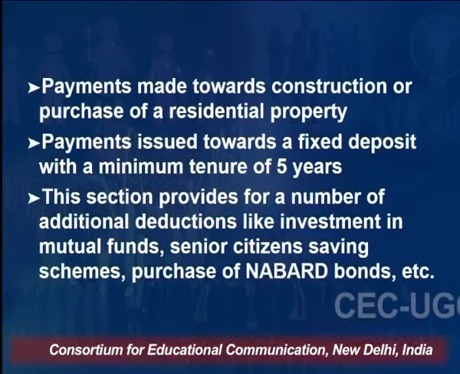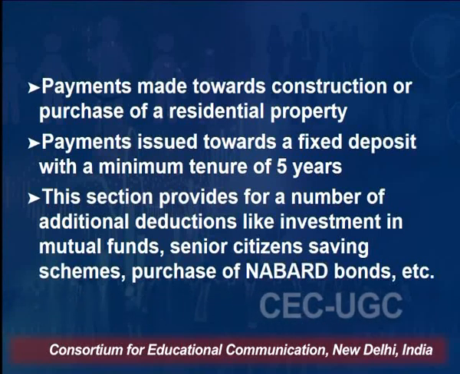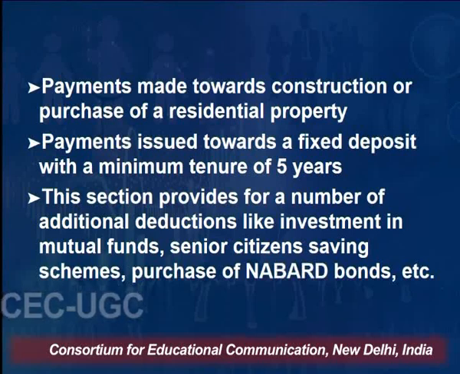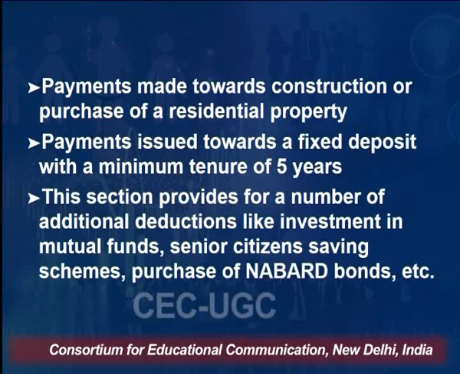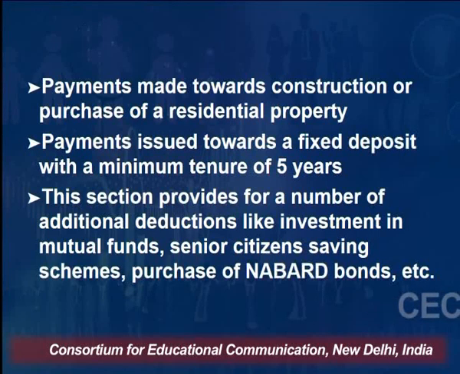Payment made towards construction or purchase of a residential property, right? So if you have made payment towards the construction or purchase of a residential property, that is also eligible under Section 80C. Payment made toward a fixed deposit with a minimum tenure of 5 years. See, normally if you make a fixed deposit with the bank for 1 year or 2 years, it will not be considered for the purpose of calculating deductions under Section 80C.